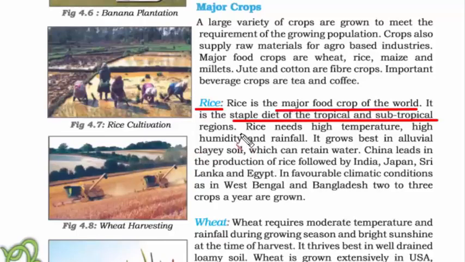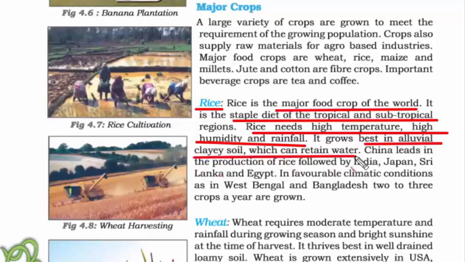And you know at least that in India, all South Indians eat a lot of rice, and that is the same with the North Indians as well. Rice needs high temperature, high humidity and rainfall, and if you see, all of these three are present in this region of the world. And it grows best in alluvial, clayey soil which can retain water.